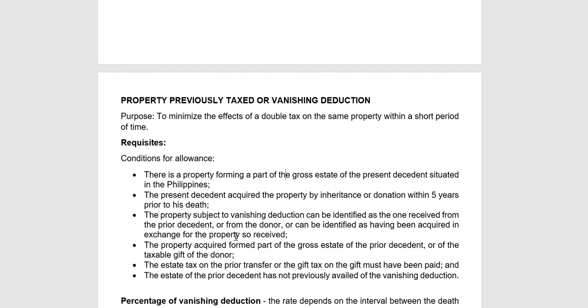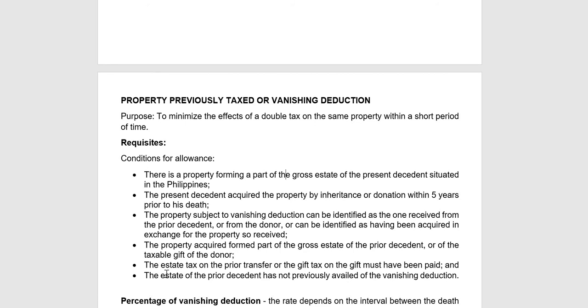The property can be identified as the one received from the prior decedent, the same property, or from the donor, or can be identified as having been acquired in exchange for property so received. The property acquired formed part of the gross estate of the prior decedent or the taxable gift of the donor.